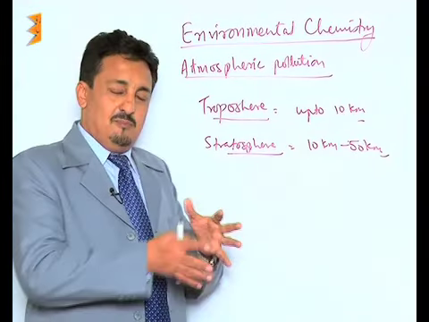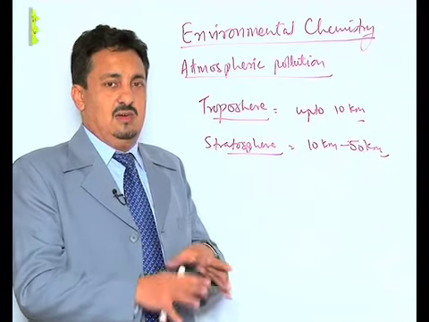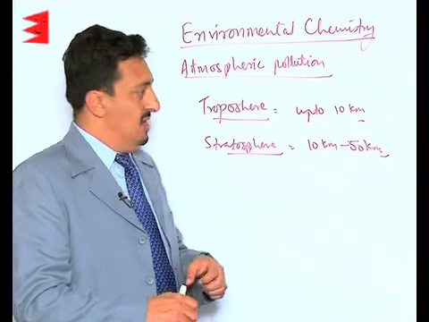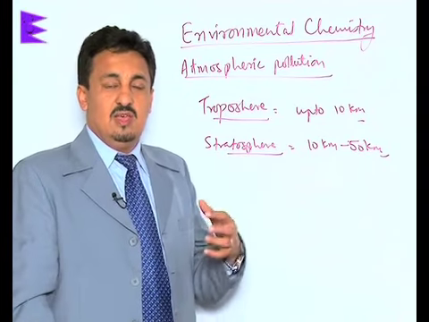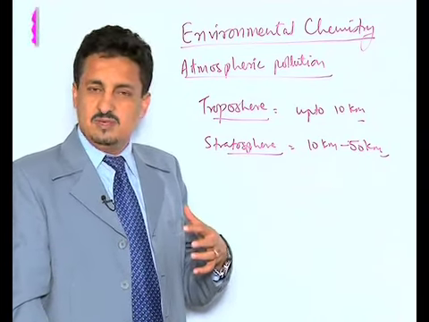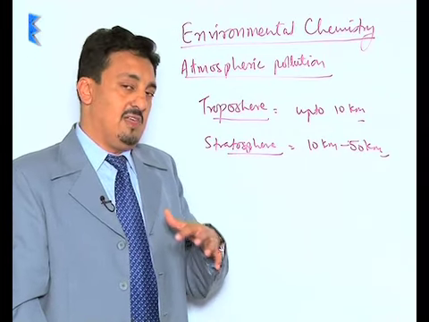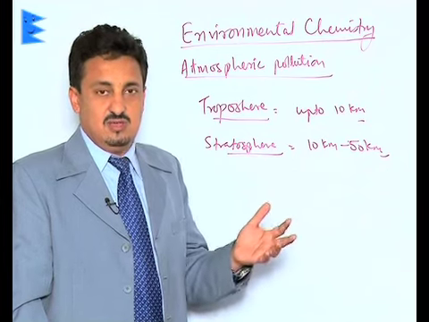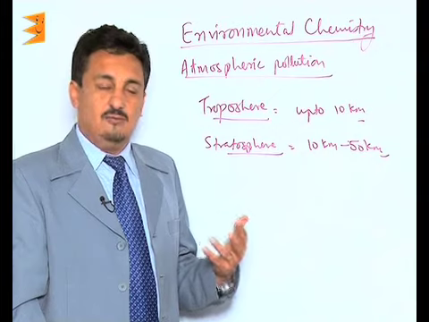Whereas the stratosphere is comparatively much quieter, having nitrogen, oxygen, and water vapors. Now you need to understand that the stratosphere is the one which has the ozone layer, due to which almost 99.9% or 99.5% of the harmful ultraviolet radiations are reflected back to outer space. Otherwise, if they enter, they cause a lot of harmful effects.